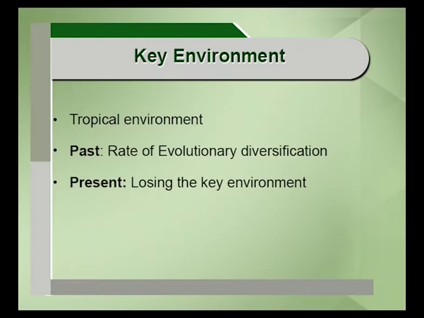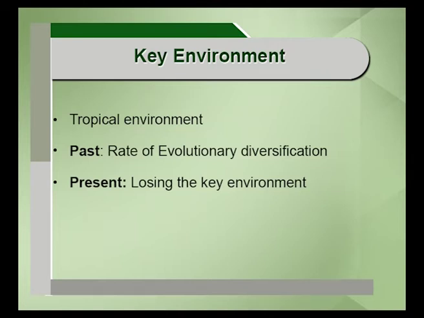I am talking about the coral reefs, the rich aquatic environment, the tropical rainforest, the grasslands or whatnot, everything present in the tropical environment. This tropical environment is rich in resources, rich in suitable climatic conditions, rich in suitable abiotic conditions, even the soil. Everything provides a platform for tropical species to survive, and a platform for speciation. That is why I said the tropical environment is the key environment from the point of view of speciation.